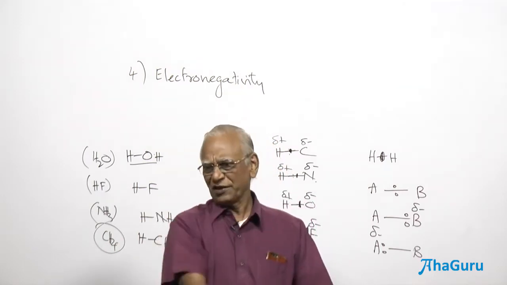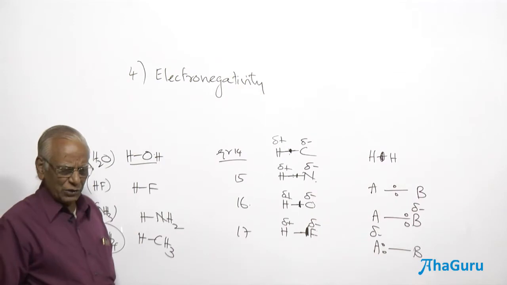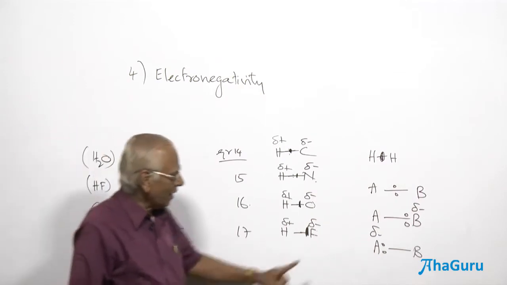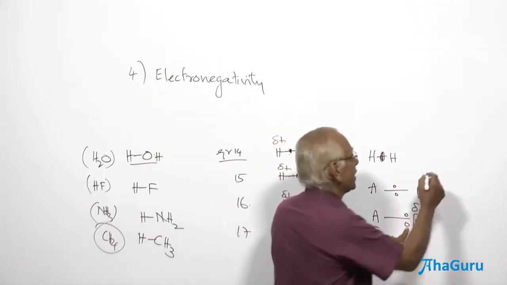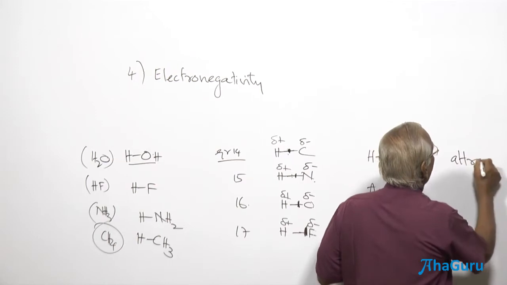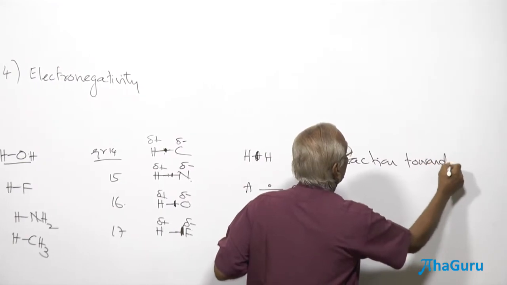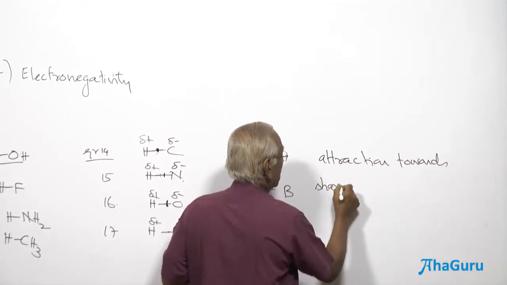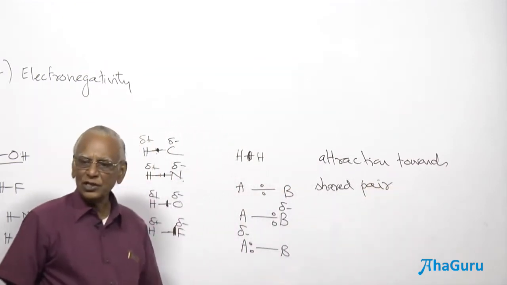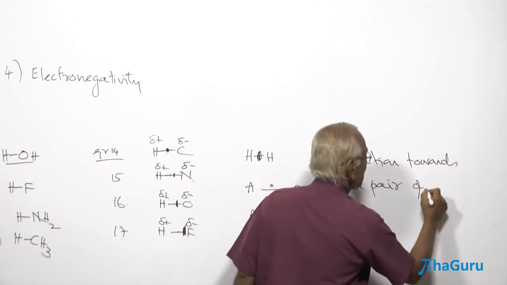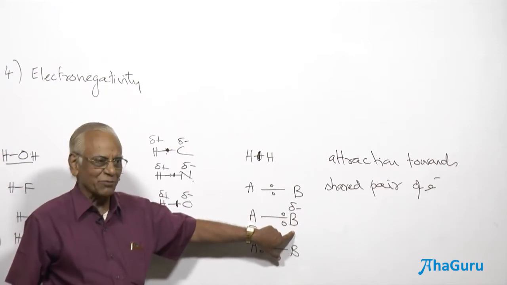It's a measure of electron affinity. Electronegativity is a measure of electron affinity. Now, how do you express that measure of electron affinity? It depends on which atom is going to attract the shared pair of electrons. So it is nothing but the attraction towards the shared pair of electrons. That shared pair is called the sigma bond. If the attraction toward the shared pair of electrons is by B, we say B is more electronegative.